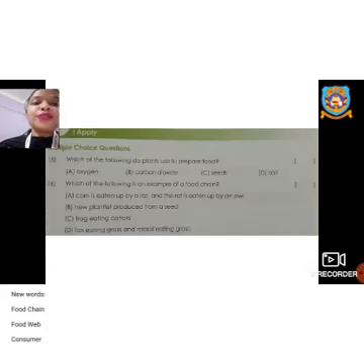The next, question number 15 and 16, is given here. I'll read out the questions. Which of the following do plants use to prepare food? Oxygen, carbon dioxide, seeds and soil. The next is question number 16. Which of the following is an example of a food chain? Option A: corn is eaten by a rat and a rat is eaten by an owl. Option B: a new plantlet produced from a seed. Option C: a frog eating carrots. And option D: a fox eating grass and a rabbit eating grass. So you have to find this out by yourself. Question number 15 and 16 are homework.